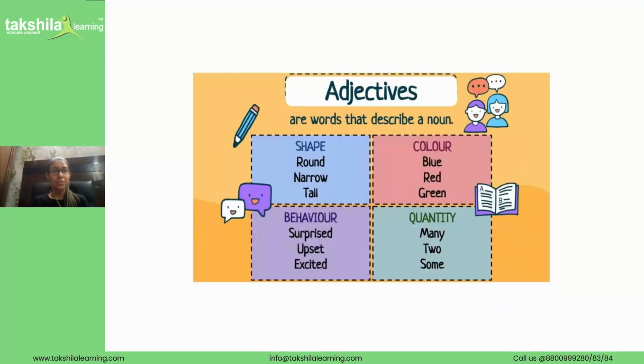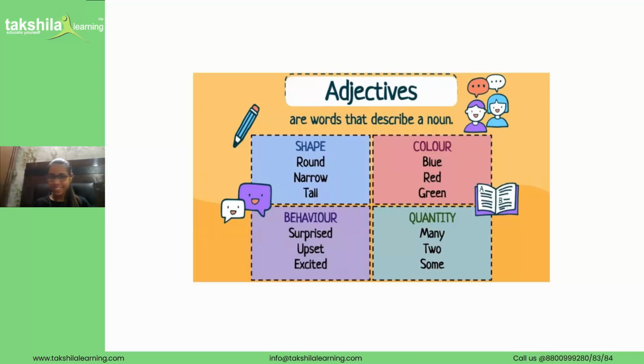Now let me make the topic more clear to you. You can see 4 boxes here: shape, color, quantity, behavior, right? Tell me, what shape does a ball have? Ball has a round shape. The word round is an adjective because ball is a noun and we are telling the ball is round, or this is a round ball. So the word round is an adjective here. Did you get it? Let me tell you some more examples.